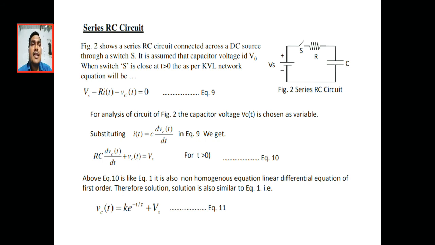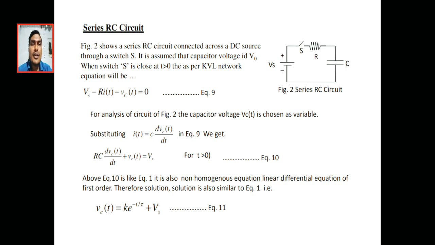In equation 9, I will substitute this current value. Equation 9 becomes Vs equal to Vc of t plus R into I of t.